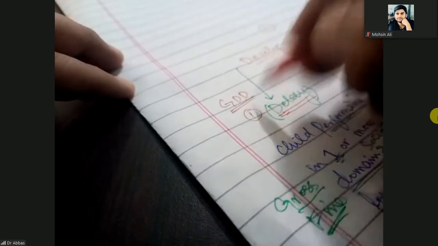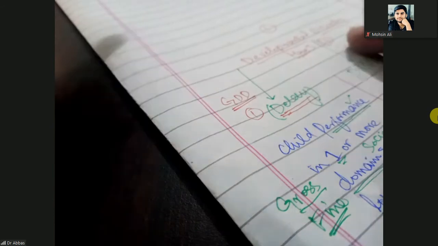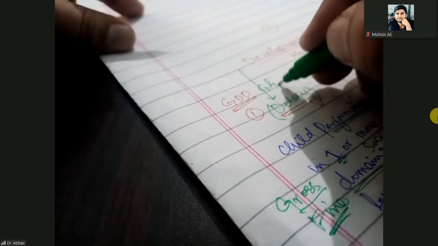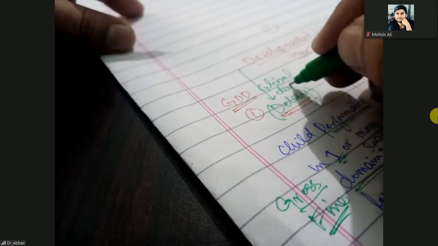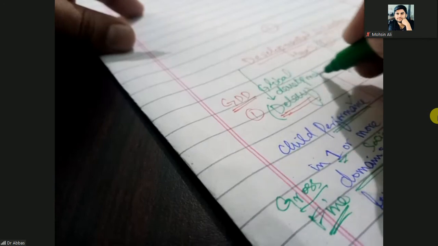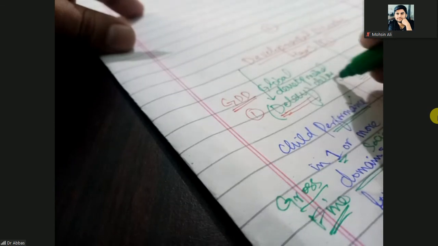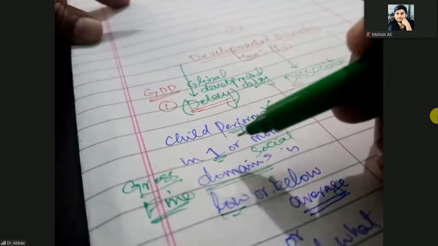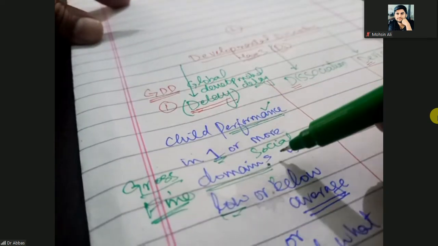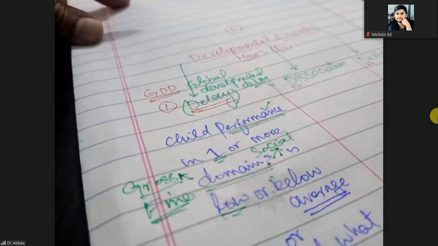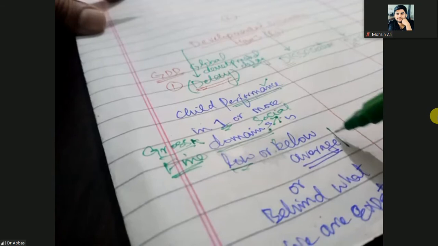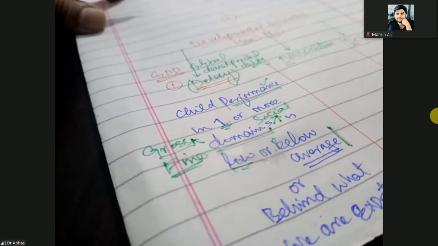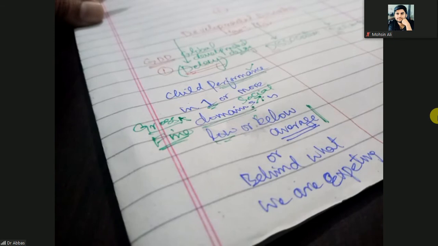Okay, so this developmental delay, again we can call it GDD. G means global developmental delay. Just here we discussed the developmental delay: when child performance in one or more domains, that domain can be social, gross motor, fine motor, learning, hearing, visual, is low or below the average or behind what we are expecting. That is the developmental delay.